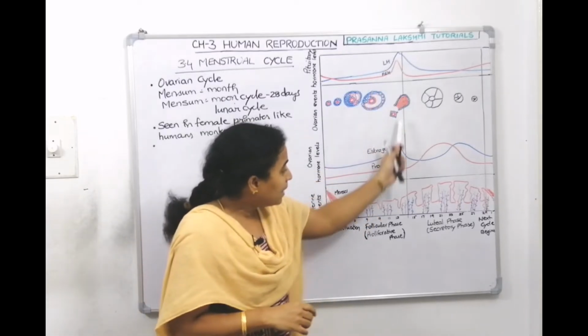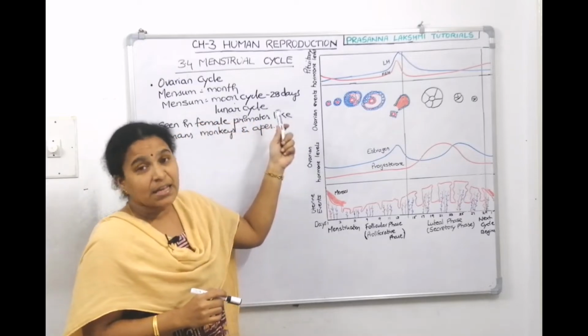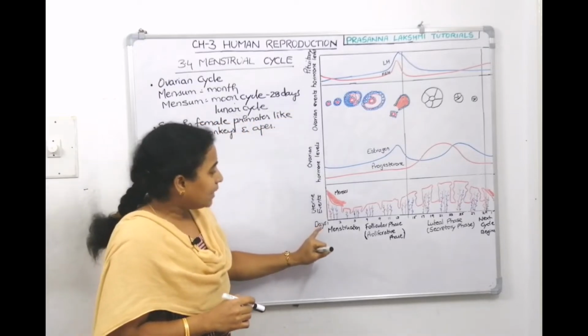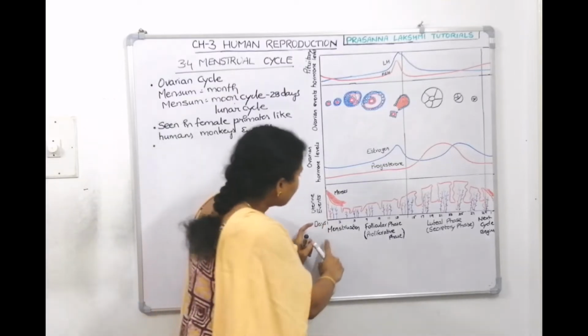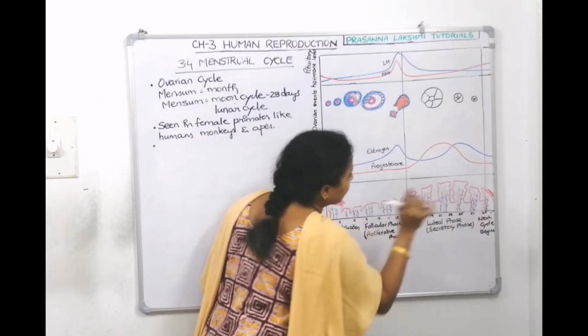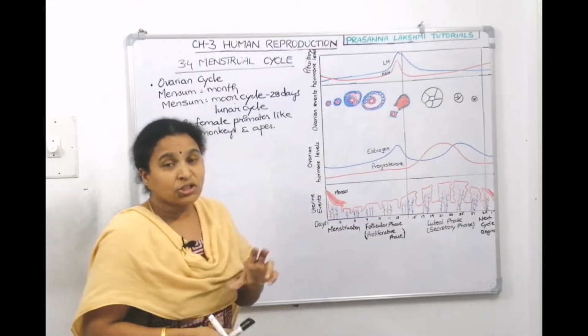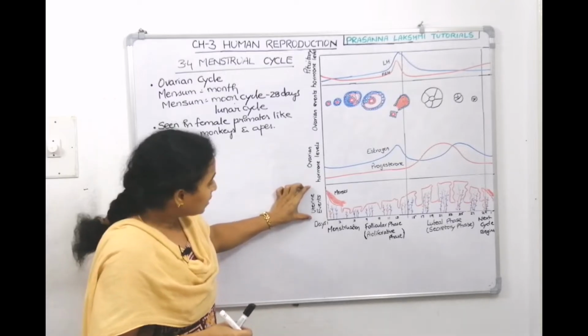Here we can see the complete events of the menstrual cycle. We said the menstrual cycle is a cyclic event of 28 days. In the NCERT figure 3.9, they showed the cyclic events from day 1 to day 28, and then the next cycle starts. The changes in the uterus are represented in this column.